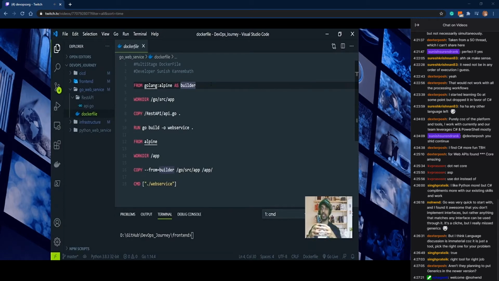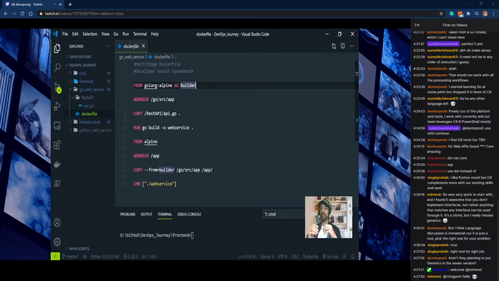In this case, it is built in one image and copied to another image. And Alpine, as you all know, is pretty small. So when we build this particular image, it will come to only 10 MB in size. So I prefer to use a multi-stage Docker file always because it gives me a very small Docker image.